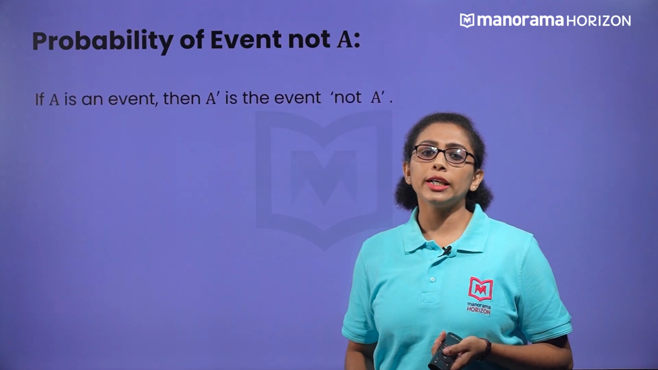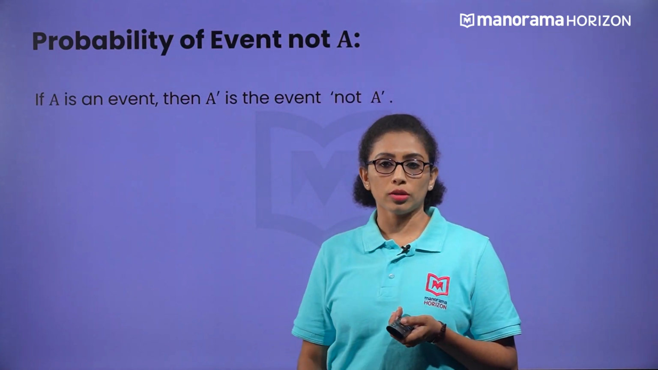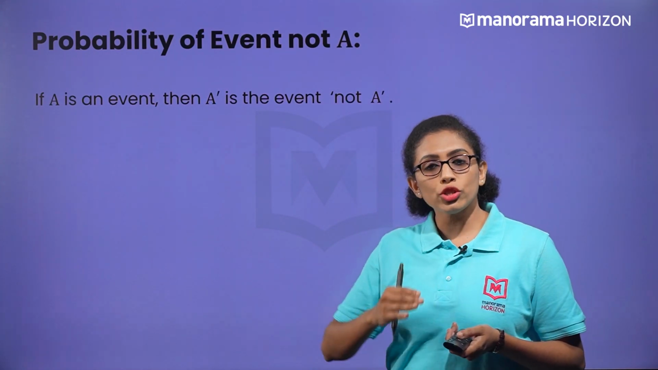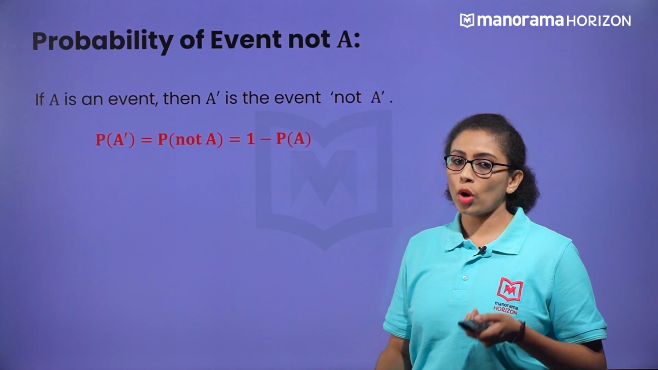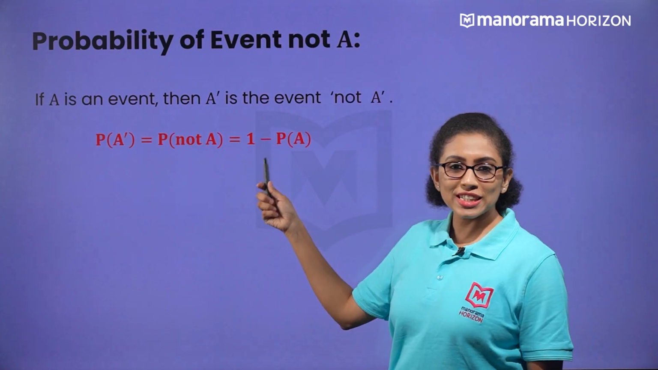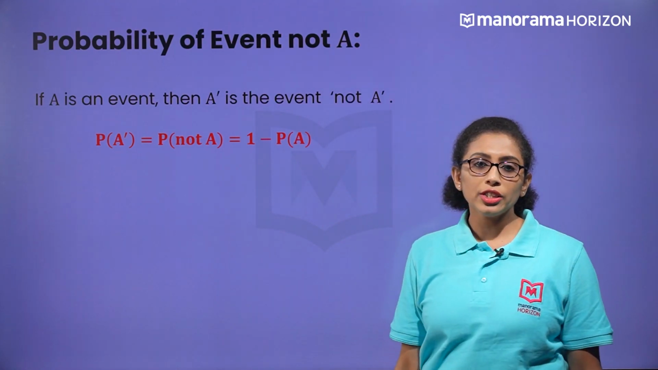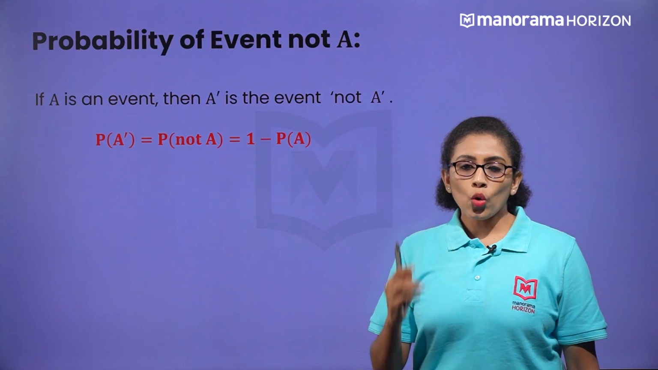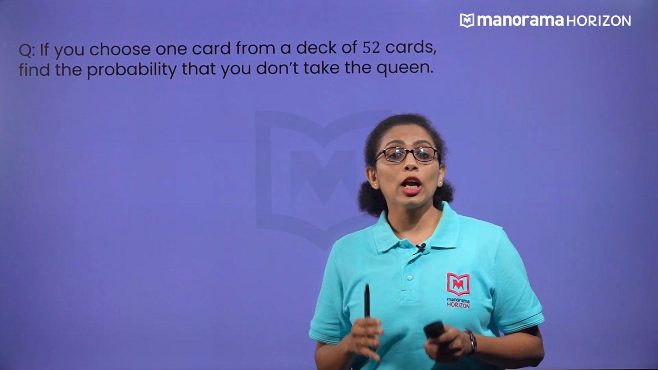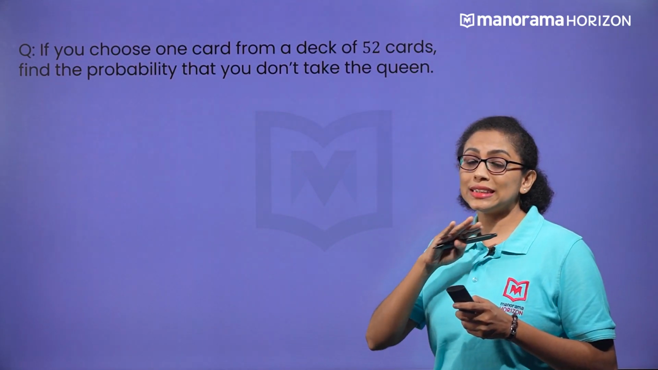If we know the probability of an event, we can determine the probability that the event will not occur. The probability of event not A is represented by the complement of event A. So, the probability is defined as the probability of not A, which is equal to 1 minus the probability of event A. Now, here is a question based on this. If you choose one card from a deck of 52 cards, find the probability that you don't take the queen.